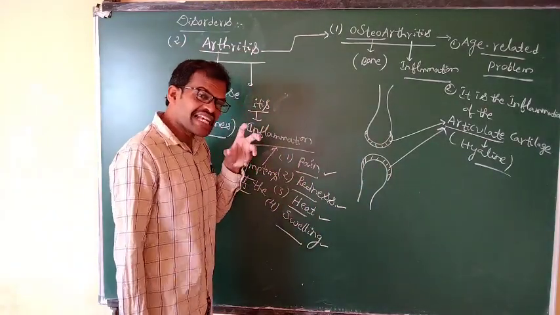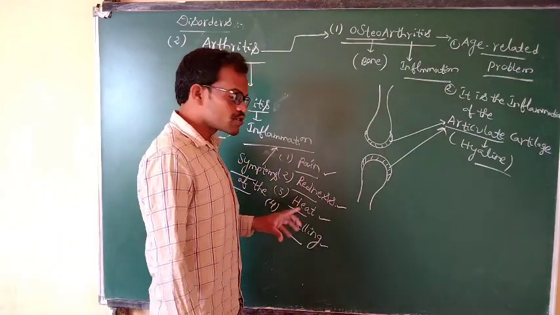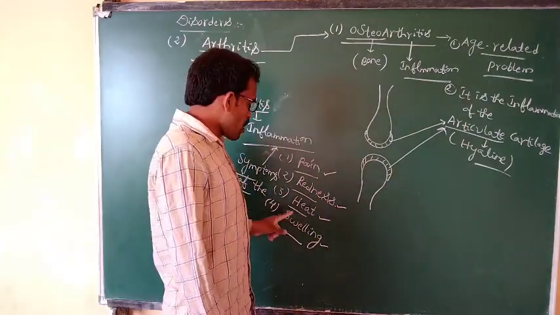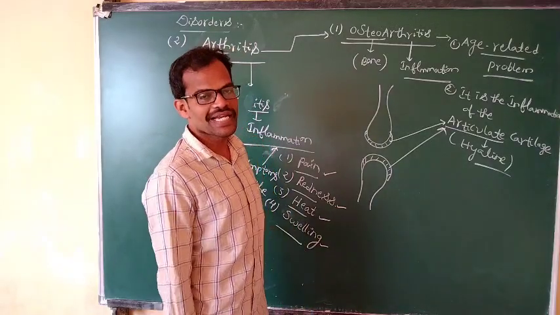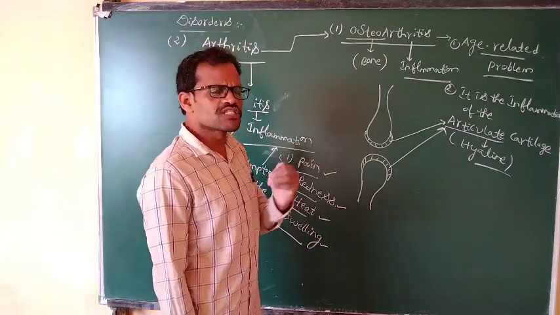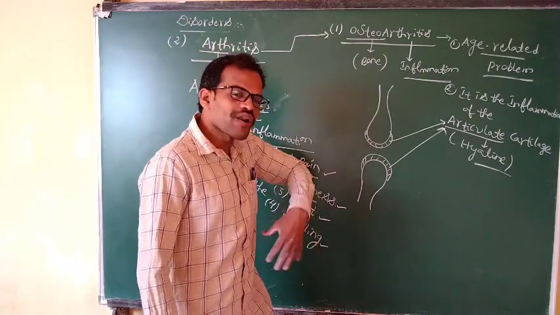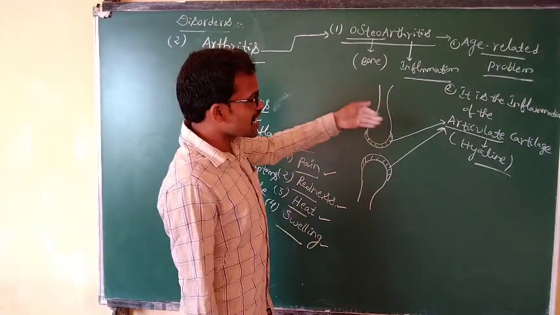It leads to pain, redness in the particular area, and it also produces more heat and swelling. More pain, more swelling, more heat, and more redness are created in that particular area.